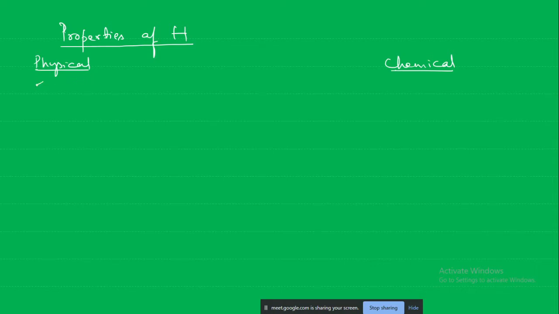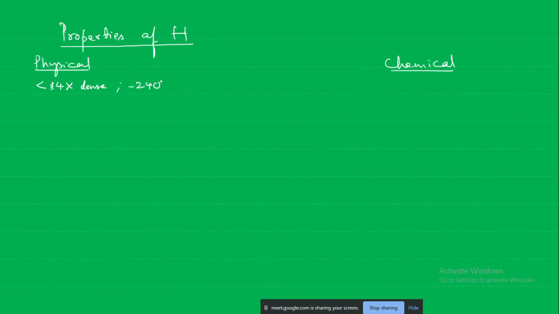It is almost 14 times less dense. Okay, so 14.4 times. Sorry, so it is less dense than the atmospheric air. And its liquefaction temperature is minus 240.